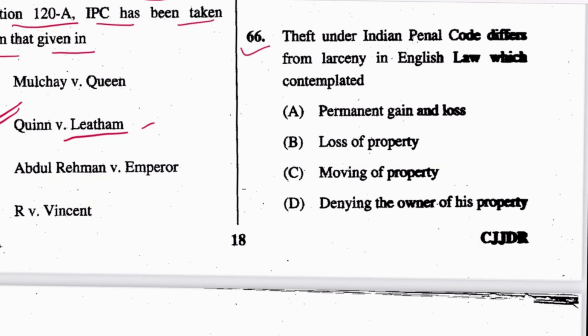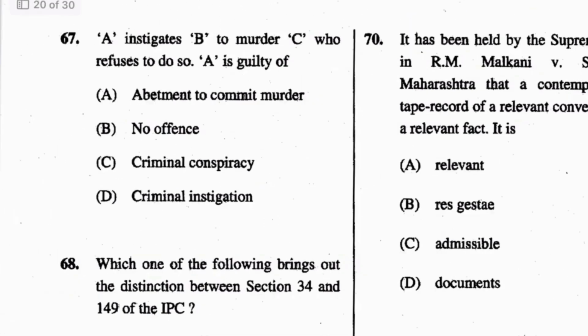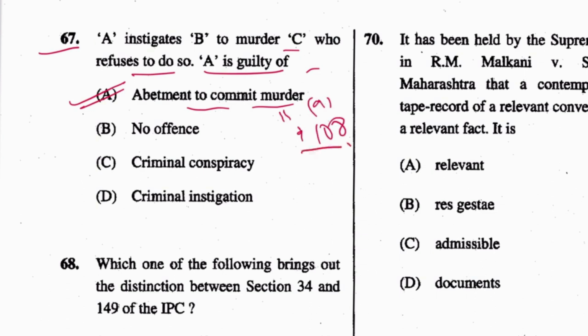Next, 66. Theft under IPC differs from larceny in English law, which contemplated permanent gain or loss. A is the answer. Next, 67. A instigates B to murder C, who refuses to do so. A is guilty of abetment to commit murder. A is the answer. And this is illustration A in section 108, abetment.